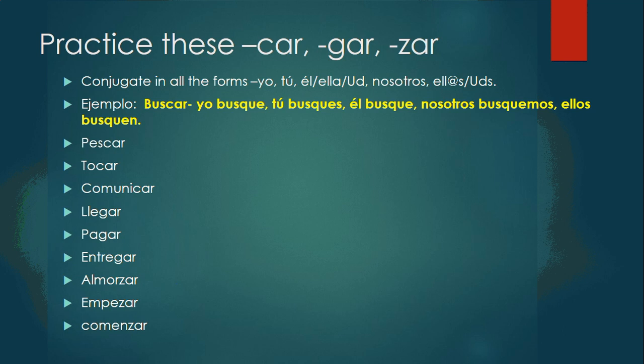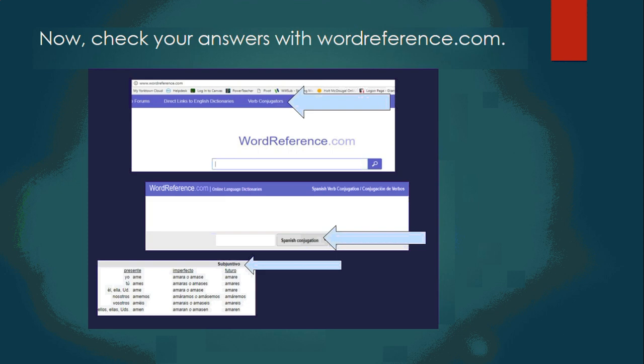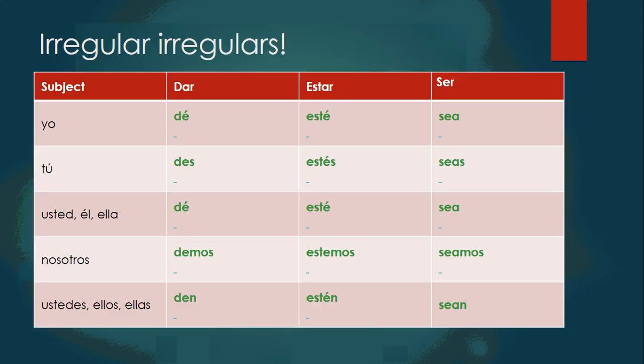Now it's your turn for pescar, tocar, comunicar, llegar, pagar, entregar, almorzar, empezar y comenzar. And of course, after you're done, you need to check your answers with wordreference.com. You go to verb conjugators, Spanish conjugator, and then present subjunctive.